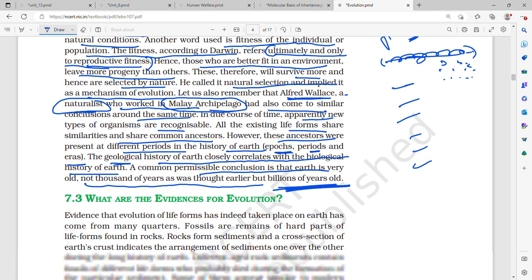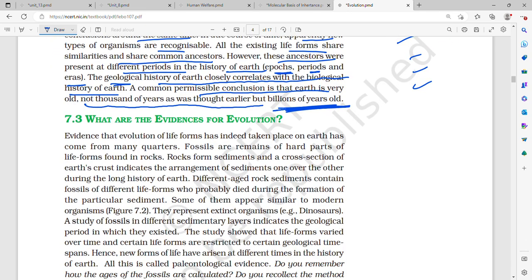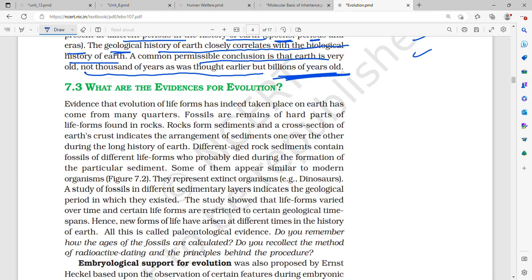So after listening to all these theories, we come to a common permissible conclusion that the earth is indeed very old. It is not just thousands of years old like we had thought, it is actually billions of years old.